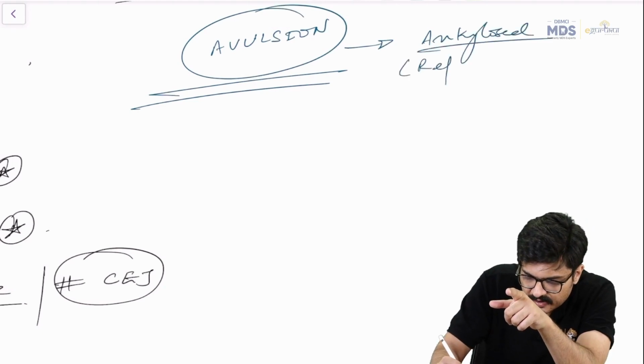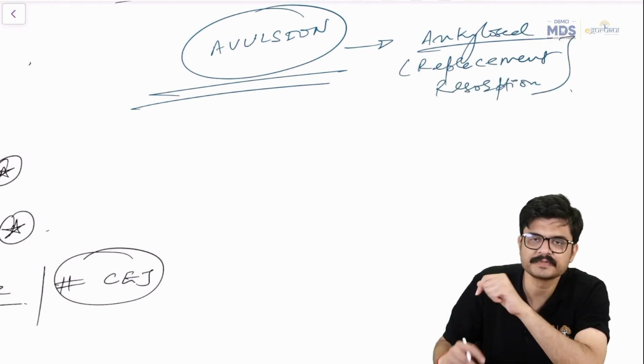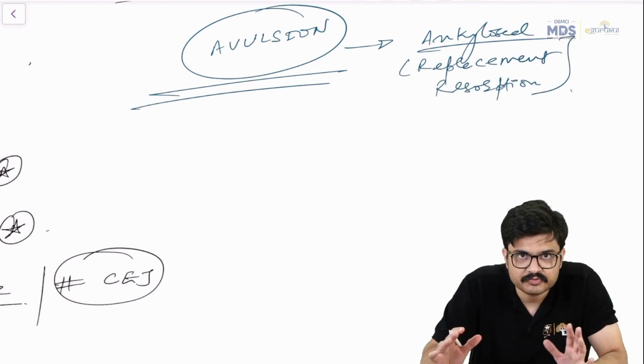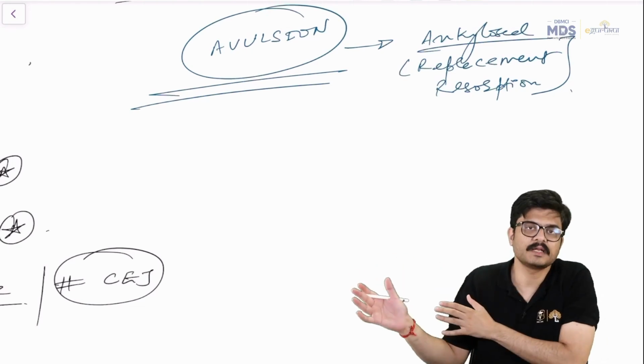Because replacement resorption takes place, right? That is true. But it's a sequelae to external inflammatory resorption.